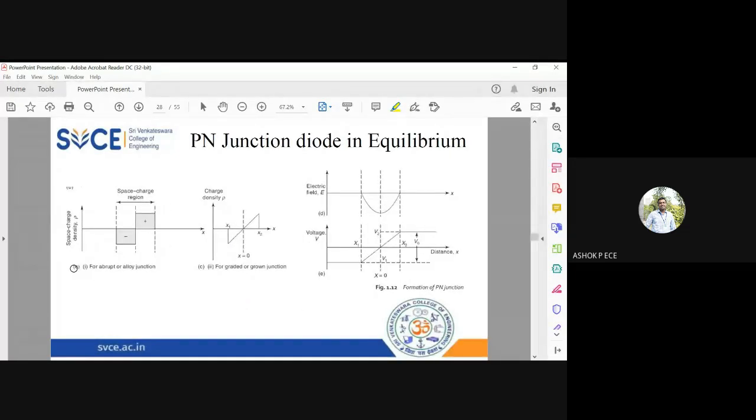If you are going to use an abrupt or alloy junction, this is going to be the charge density. It is completely constant, negative charge in P and positive charge in N. And if you are going to use a graded junction, this is going to be the density profile. It is going to increase and then decrease. The electric field, we have seen, is negative, and the voltage, as you cross the P region and go to the N region, is going to be positive. And this barrier potential, you will have V naught, present across the PN junction diode.